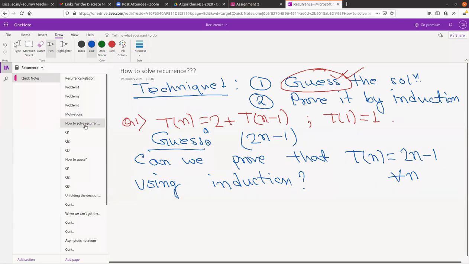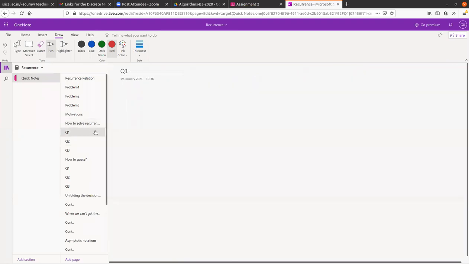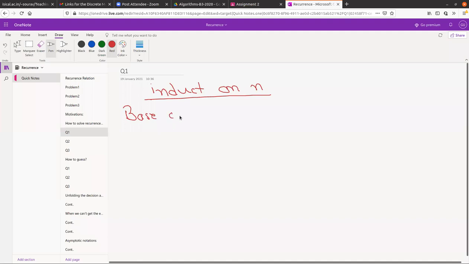Yeah. So basically here, first of all, you actually don't need to worry about anything, because here what I have asked you is, can you prove that thing? Okay, why not? Let us try. While we are doing something using induction, we have to keep something in our head: we have to mention first what we are inducting on. So in this case we are inducting on n, and the base case is